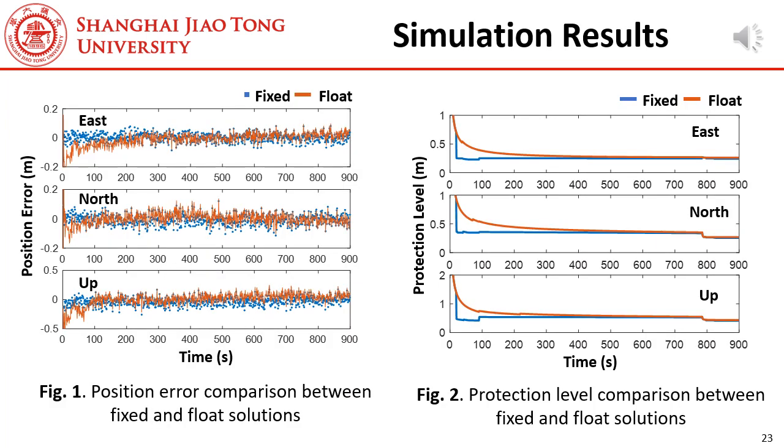Let's check the results. Figure 1 compares the position errors between the float solution and the fixed solution. We can see, the fixed solution has a fast convergence and is more accurate than the float solution. Then, let us compare the protection levels. Figure 2 shows that the fixed solution has lower protection levels. So, this slide proves that ambiguity resolution can benefit both navigation accuracy and integrity.